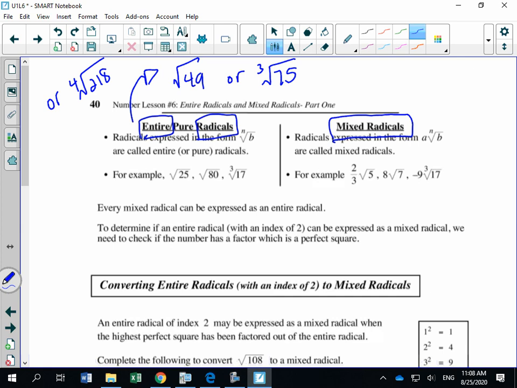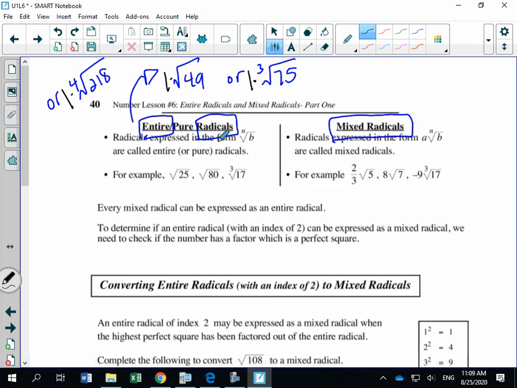These are entire radicals, and the reason is the invisible number in front of each of these radicals. If I said, okay, what's the invisible number that I could multiply each of these radicals by? What would it be? And that answer is 1. There's an invisible 1 in front of all of these. If you get to a point where you have an invisible 1 in front of your radical, that is what's called an entire radical.